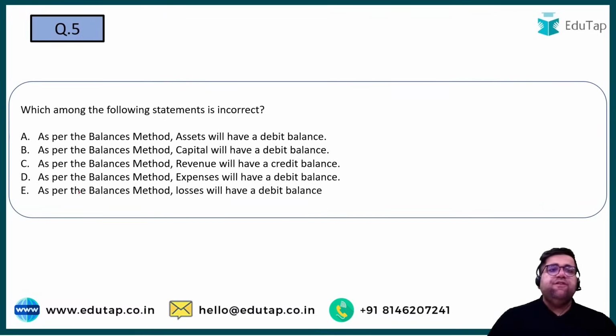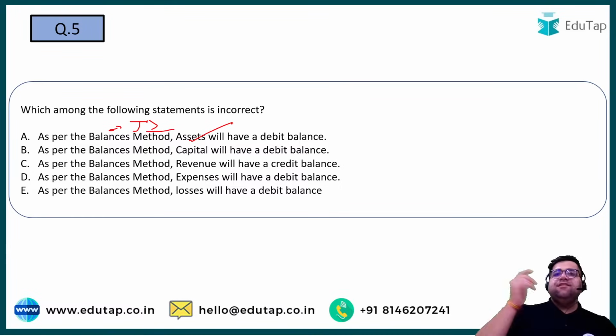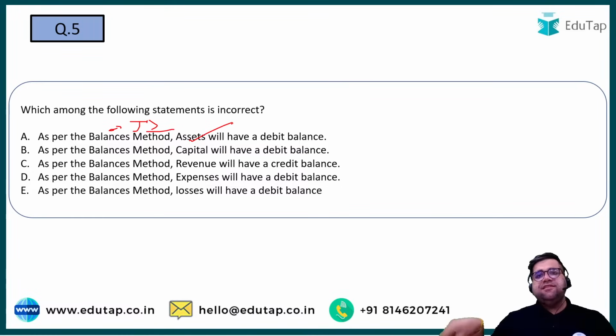Moving forward to the 5th one. Which of the following statements is incorrect? As per the balances method we generally use in the trial balance, I hope you know it. Right? As per the balance method, assets have debit balance. Yes, obviously, assets always have debit balance. I hope you know, increase in asset is debited, decrease in asset is credited.